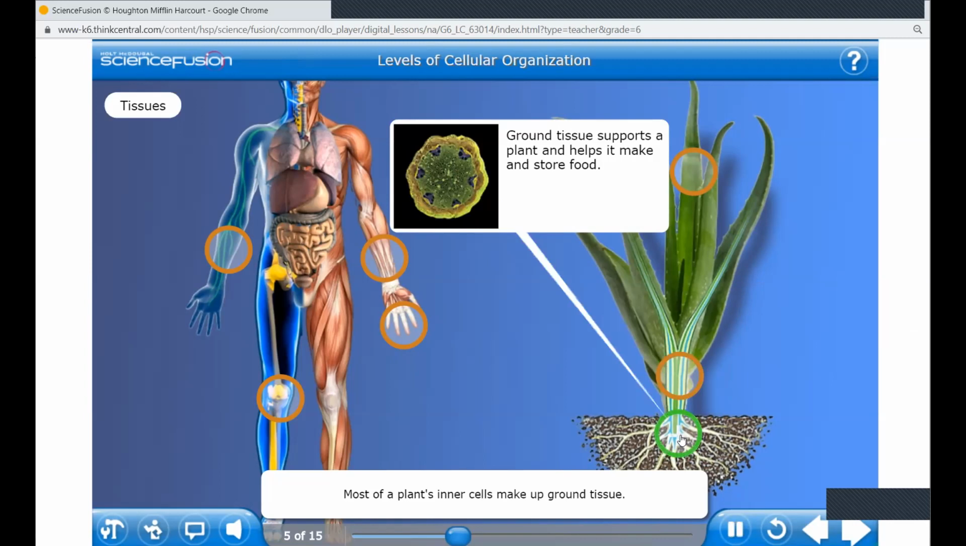Most of a plant's inner cells make up ground tissue. Ground tissue in the leaves, stems, and roots is responsible for supporting the plant, as well as making and storing food.